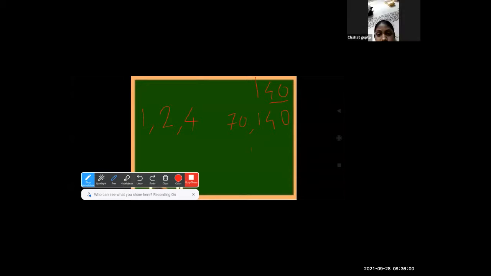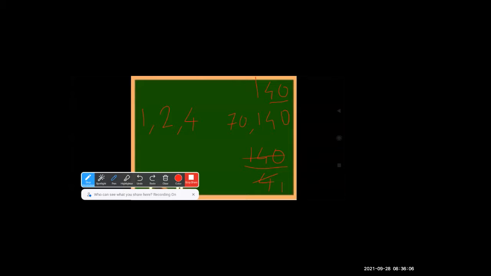Yes. See, like this you have to divide and see. 140 divided by 4. 4 ones are 4. 4 threes are 12. 2 is left. 4 fives are 20. So the answer is 35. So what will come here? 35 will also come. Like this you have to check for many numbers. Then 5 will also come because at the end 0 is there, right?